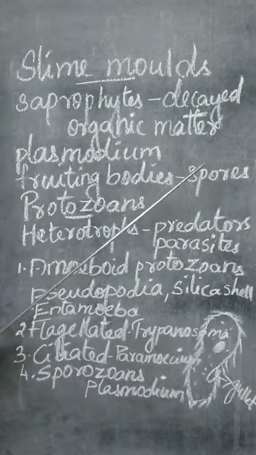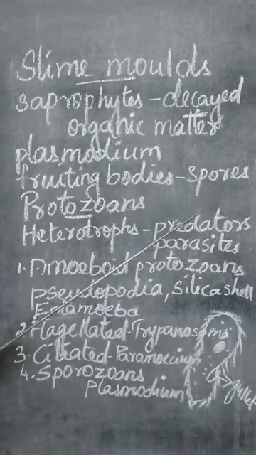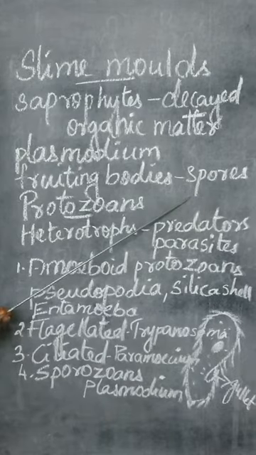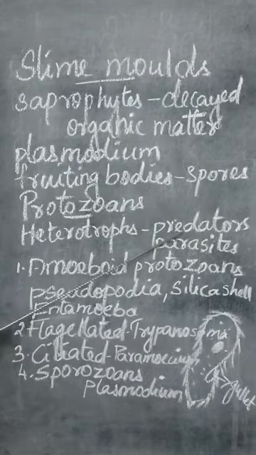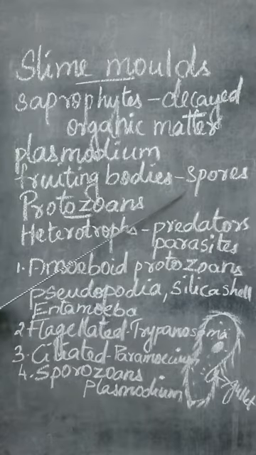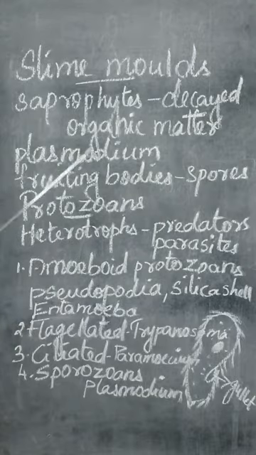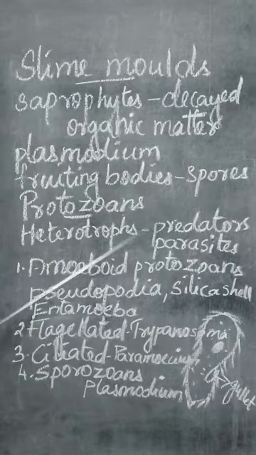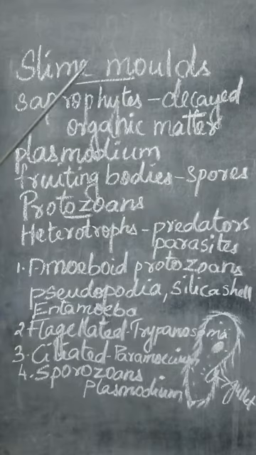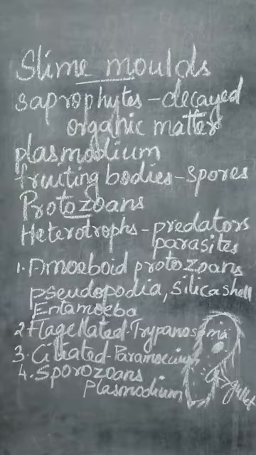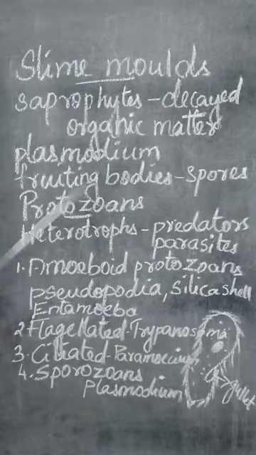Now, the spore can remain as such for several years, because they have a true cell wall which can withstand high temperature or any extreme conditions, and so they can survive for several years. And the spores can be dispersed, spread through the air currents. When the air is blowing, it can carry these minute spores, and wherever they fall, if favorable conditions like moisture are there, then it can develop into a new slime mold.